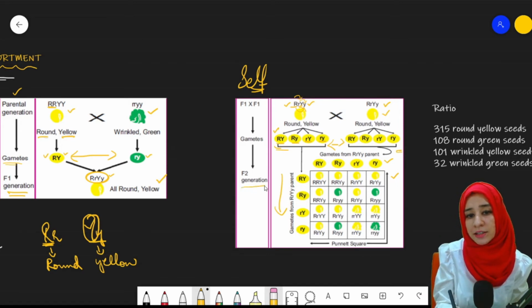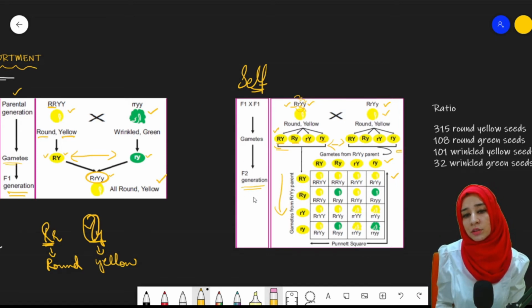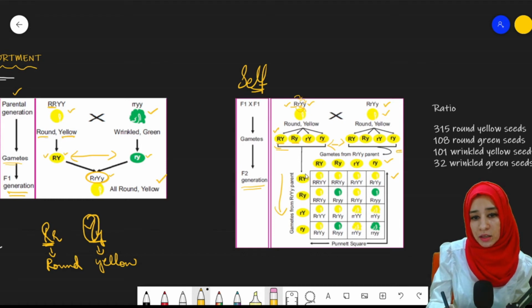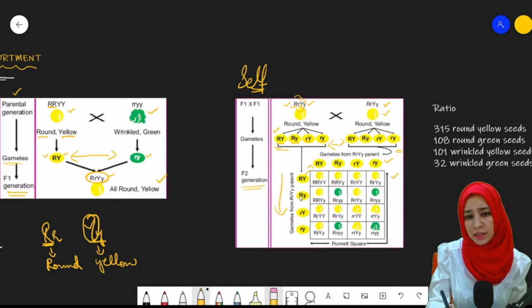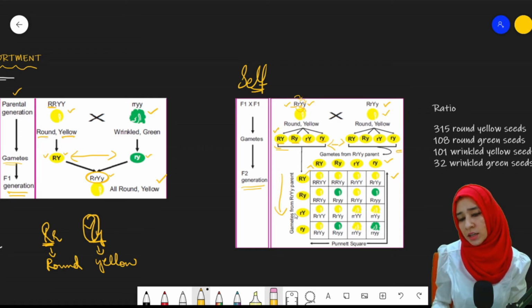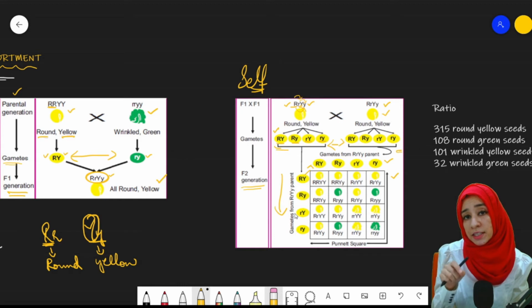Now the second filial generation is being produced. What will happen? This will first multiply with this, then cross with this, then with this, then with this, right? Similarly, the process will continue. This will go with this, then this, then this, then this one. And the same is the case with this one, and the same is the case with the fourth one. This is how the cross will occur.